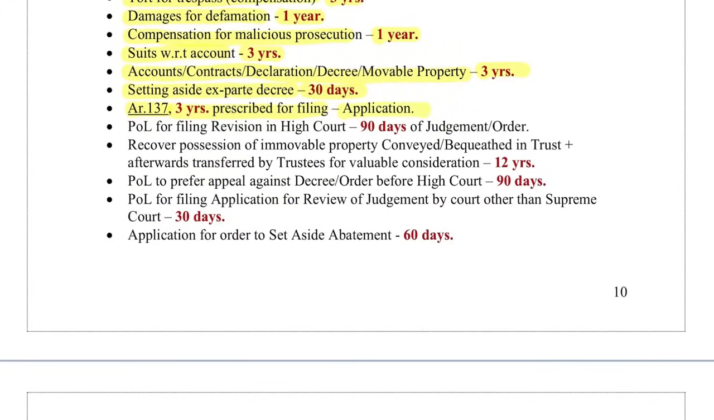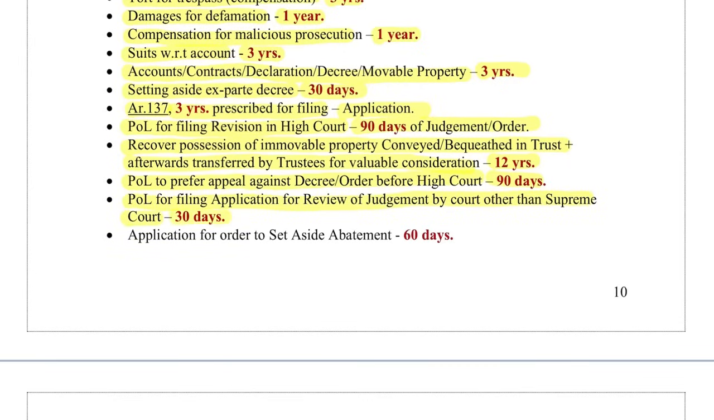Application period of limitation for filing revision in High Court, 90 days from the judgment or order. Recover possession of immovable property conveyed or bequeathed in trust and afterwards transferred by trustee for valuable consideration, 12 years. Period of limitation to prefer appeal against decree or order before High Court, 90 days. Period of limitation for filing application for review of judgment by court other than Supreme Court, 30 days.